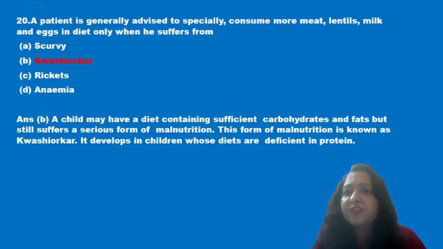Next question is: a patient is generally advised to specifically consume more meat, lentils, milk, egg in the diet when he suffers from scurvy, kwashiorkor, rickets or anemia. Now we know that a child having a diet sufficient in carbohydrate and fats, but still suffering from some form of malnutrition, this form of malnutrition is known as kwashiorkor and it develops when there is deficiency of protein. So option B is the correct answer.